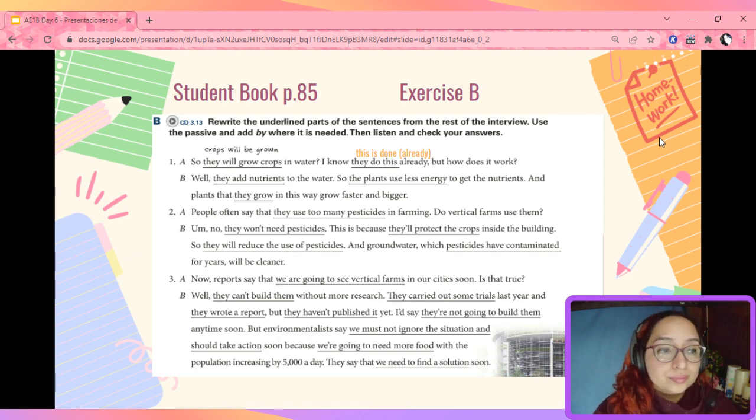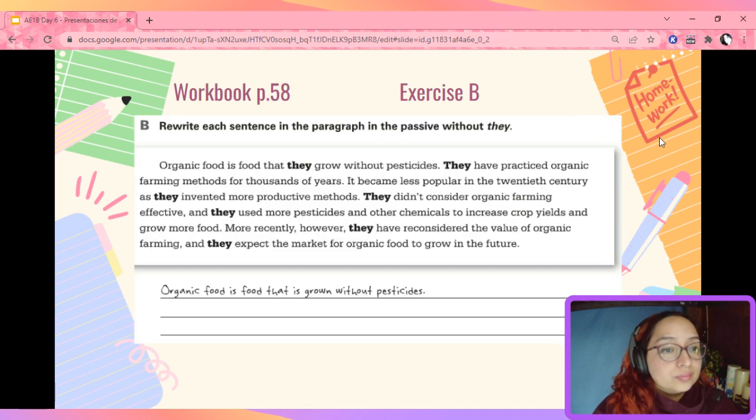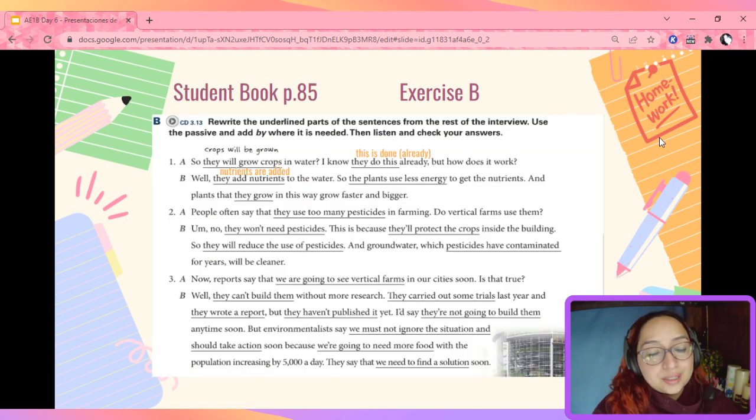Well, they add nutrients. We're going to say nutrients are added. And of course here we are omitting they, right? This is not relevant to the water. So the plants use less energy to get the nutrients. So, by the plants to get the nutrients. We're going to check the rest in class, okay? Pause your video.